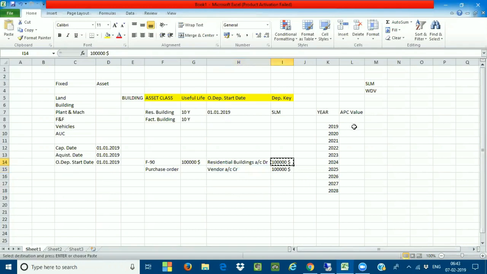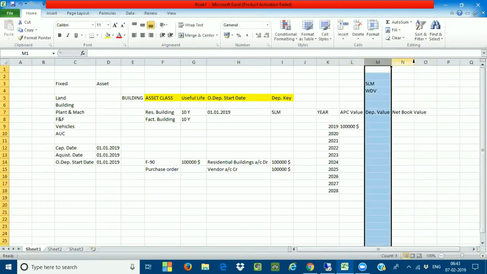So I'm going to begin. Your APC value in 2019 is, you acquired the asset with 1 lakh. This is going to be called the acquisition cost. Okay, I got the acquisition value in 2019. Now what is the next one? Next is the depreciation value, and after that the net book value.